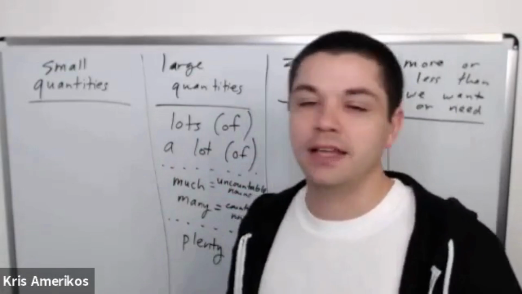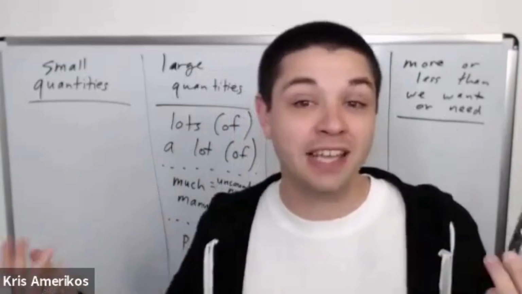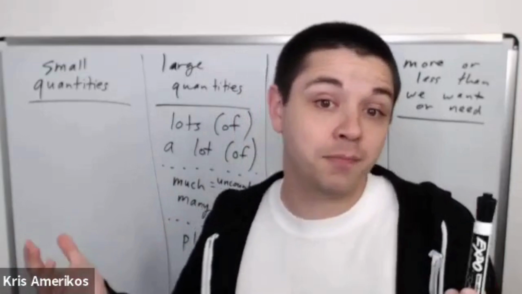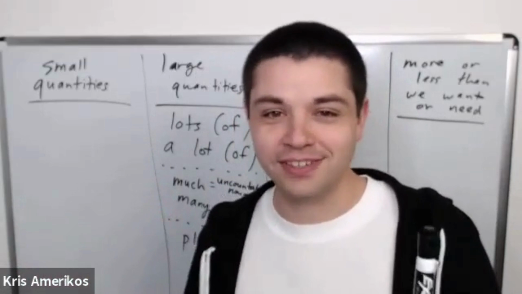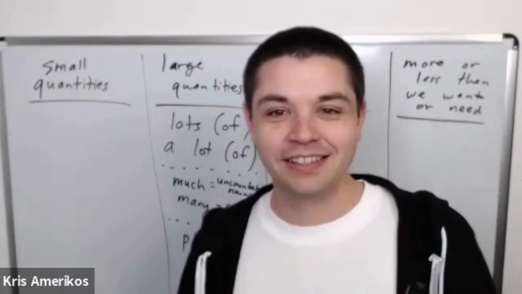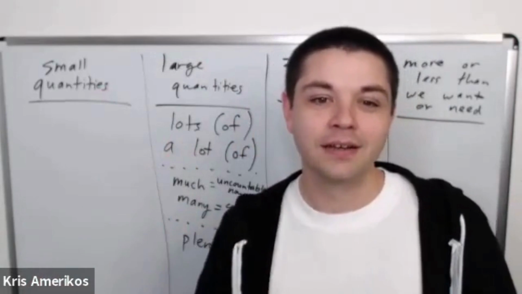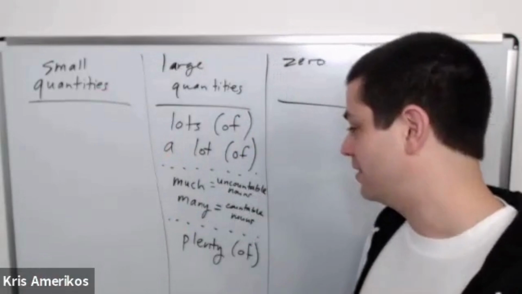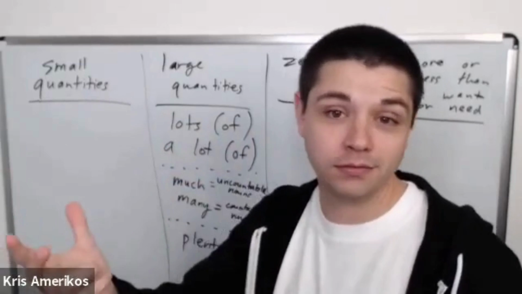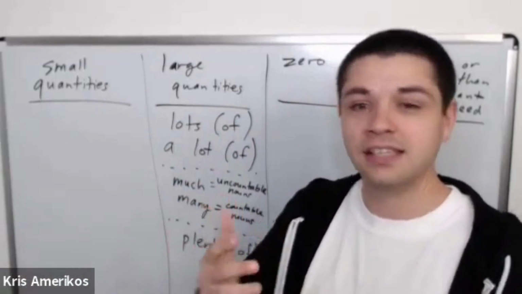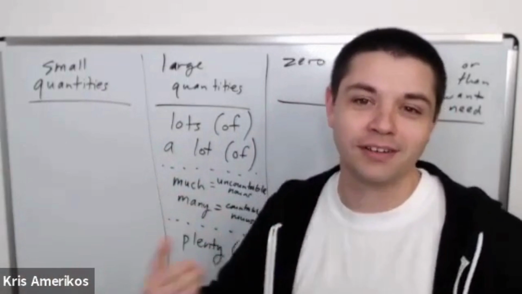Like if this marker costs $1 and I have $10, I have plenty of money for this situation. Right? I have enough and I have more than enough. We use this a lot when we want to say that we don't really need more. It doesn't mean that this is bad, that we have a lot. It just means that we don't need more.